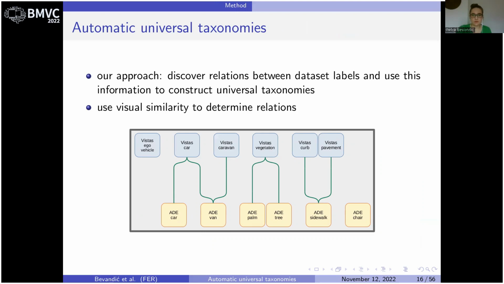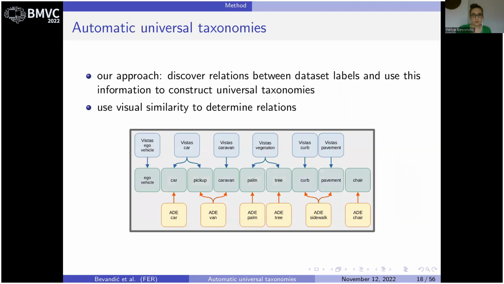Notice that we can represent dataset relations with a bipartite graph. We next note that each connection represents a distinct shared visual concept. We can collect the identified visual concepts, that is to say edges and non-related classes, into a universal taxonomy and simultaneously define the mapping function.